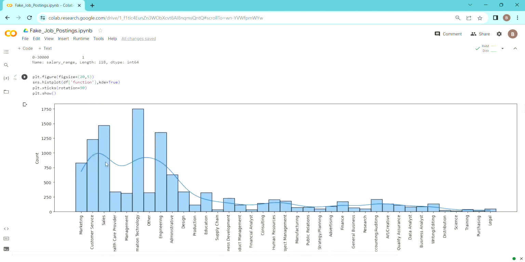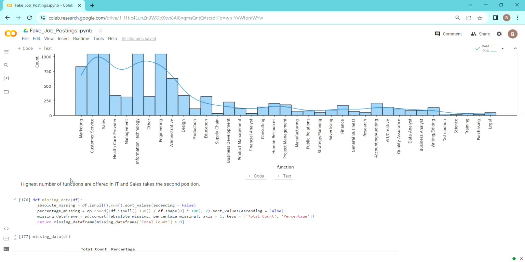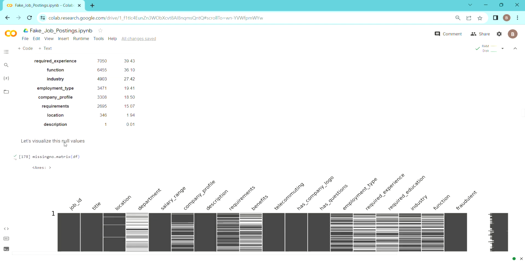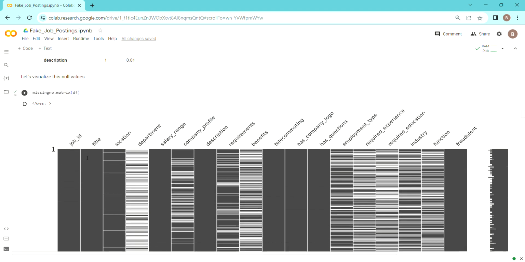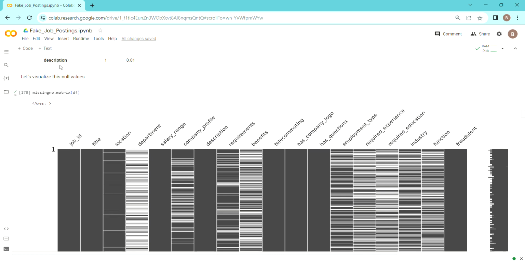We have also plotted functions and seen what is happening here. So this is the visualization for it. The highest number of functions are from IT and sales, as we saw earlier. We are going for the missing data as well, because we have already handled the missing data for salary range. So salary range is not here, but the others are here, as I have not handled them. Now we are going to create a matrix out of it and see the visualization of the null values.